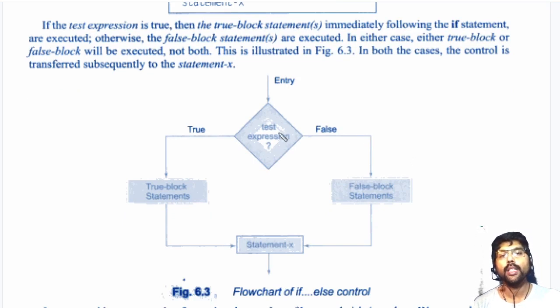Now the if condition is tested here. If the if condition is true, it goes to the true block statement. A block of statements will be executed here, then it goes out of the if statement. If the if condition is false, then it goes to the false block, that means the else part, executes the else part, then goes out of the if statement. Okay, this is how it works.